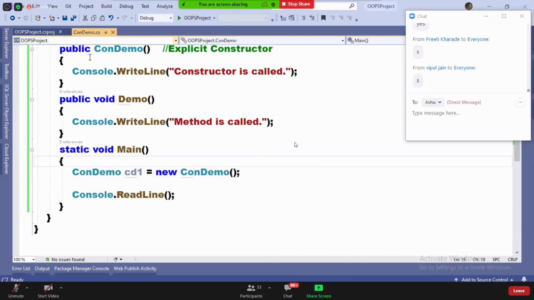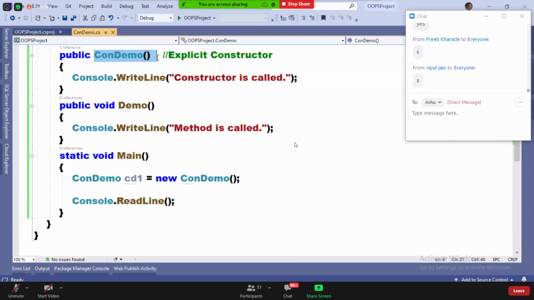Watch it here. What you wrote here is exactly matching with what you wrote here. Are you guys clear? So this is constructor calling only. So when do you call a constructor? When you create the instance.